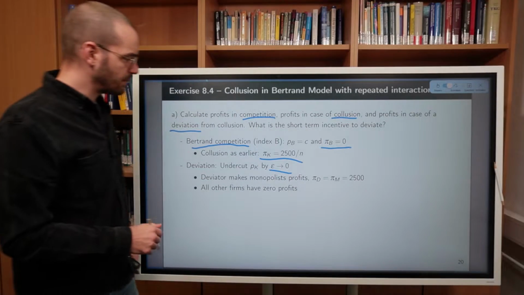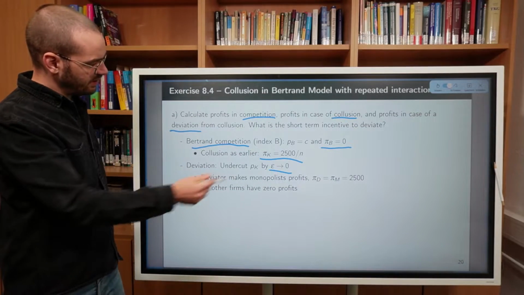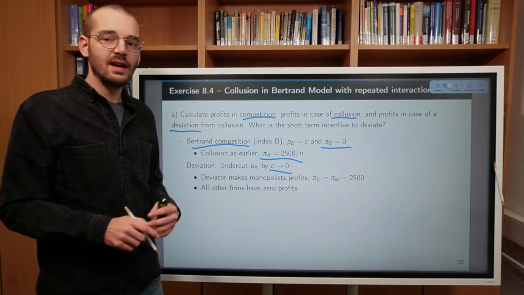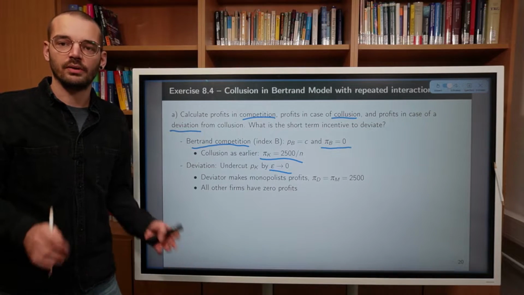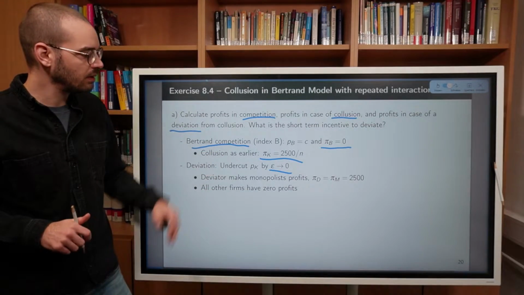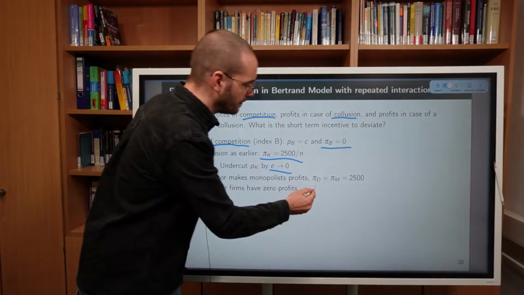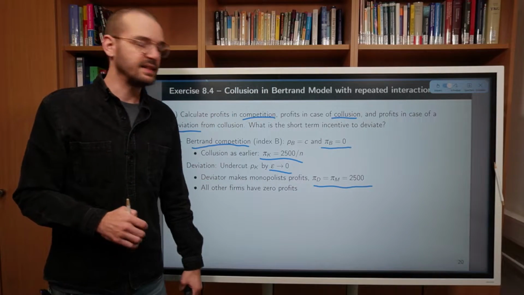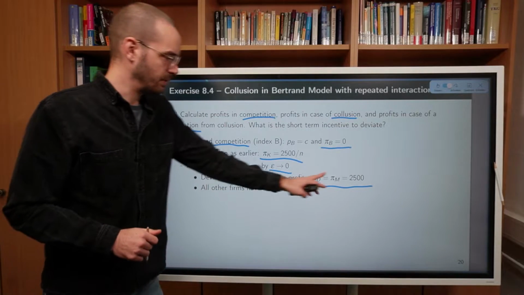So the profit maximizing strategy under deviation is ever so slightly undercutting prices, and because epsilon is infinitesimally small, we can simply assume that the profits under deviation are basically the same as they were for the monopolist.